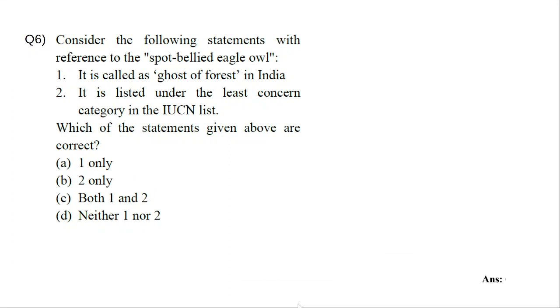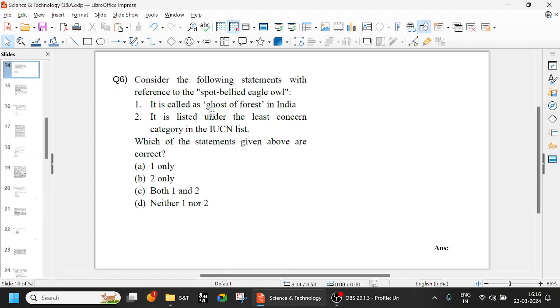Consider the following statements with reference to the spot-bellied eagle owl. It is called the ghost of the forest in India, and it is listed under the least concern category in the IUCN list. IUCN is the International Union for Conservation of Nature. So C is the answer, both 1 and 2. Try to remember these things.